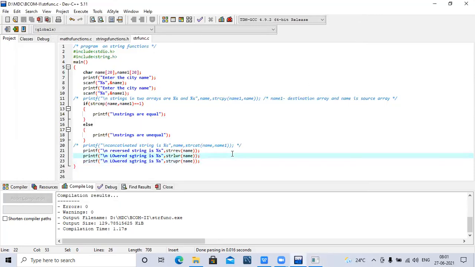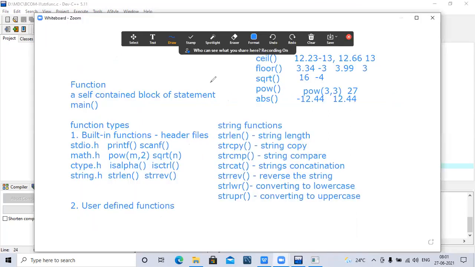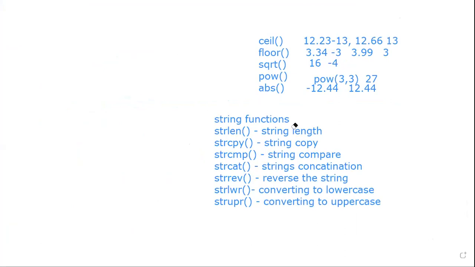So these are all the functions related to strings. We have the functions string length, string copy, string concatenation, string comparison, string reverse, string lower, and string upper. Now move to the last one, that is the character type, ctype. So next functions are character functions.